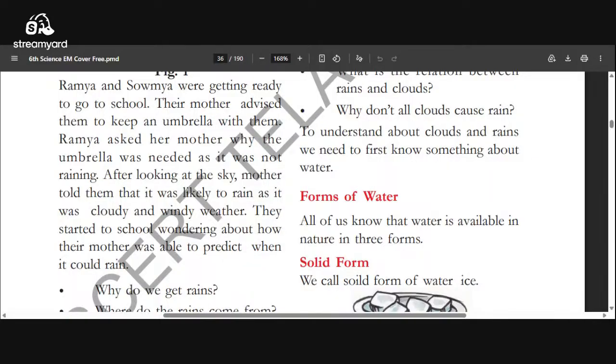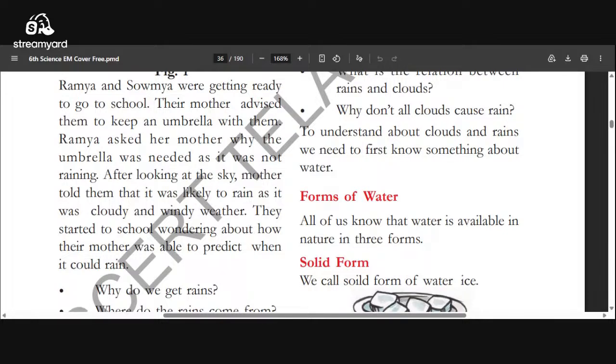Yes, it is the sky. Their mother advised them, and they took that umbrella and started to school. Then what happened here? They started to school, wondering how their mother was able to predict when it could rain.